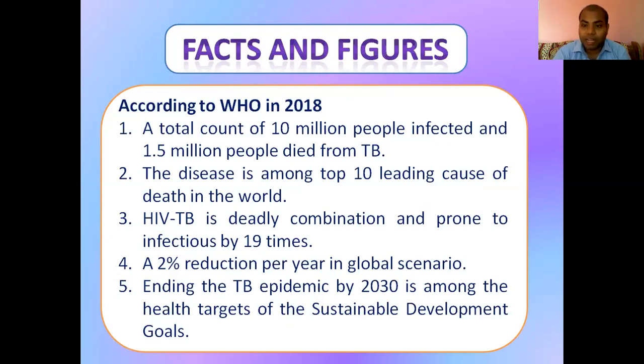A total of 10 million count, that is not less. It's a very prominent amount. And if you see the death rate, of the 10 million, 1.5 million died from TB. That death rate has been more than corona. The world pandemic is going on, and this disease is among the top 10 leading causes of death in the world. So if we count the top 10 leading causes of death, TB is among them, and it is a very deadly combination with HIV.